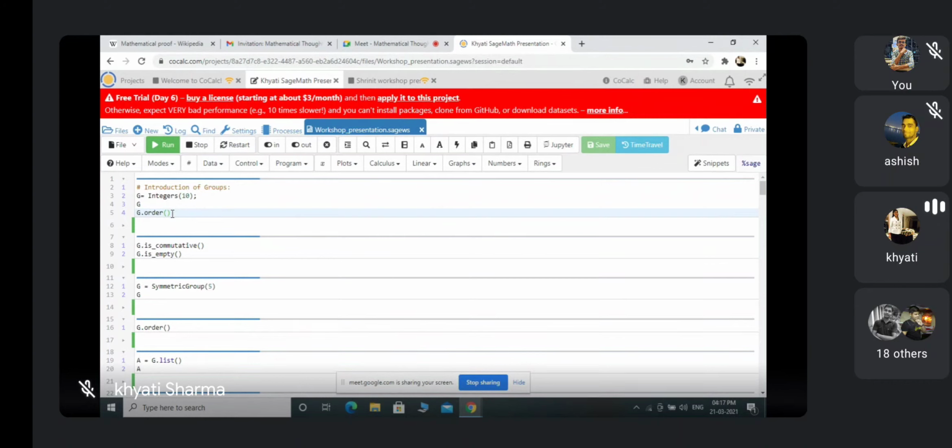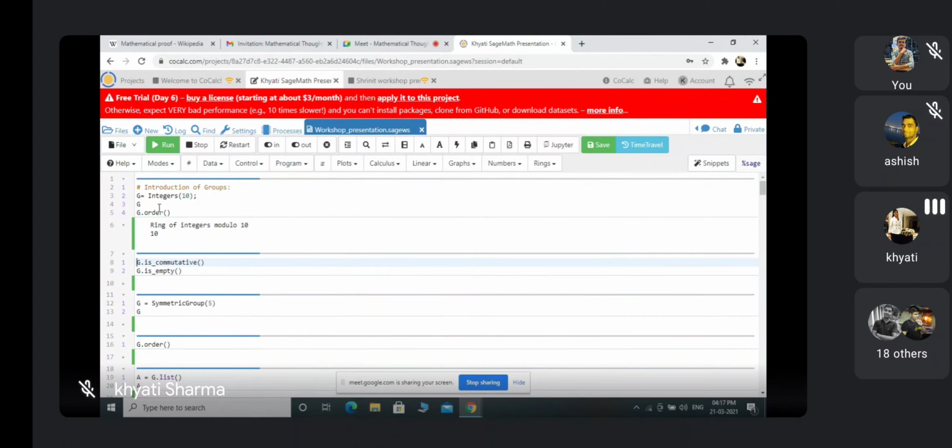So I am running this command. Either you can run from here or you can do shift plus enter. So I am doing shift plus enter here. So this is the result. It is returning that this G is the ring of integers modulo 10, and G.order() is returning 10.